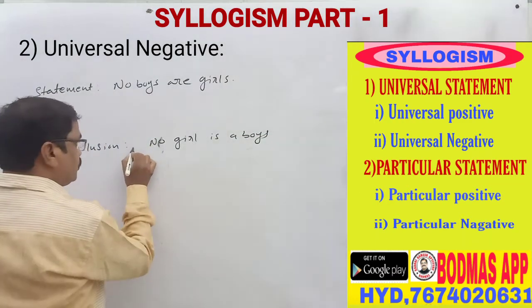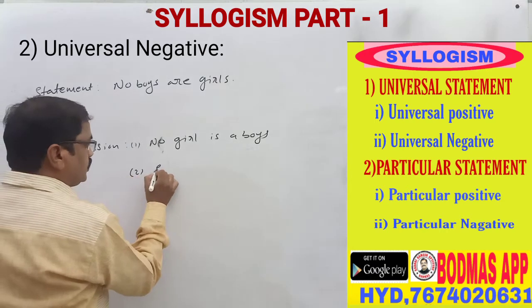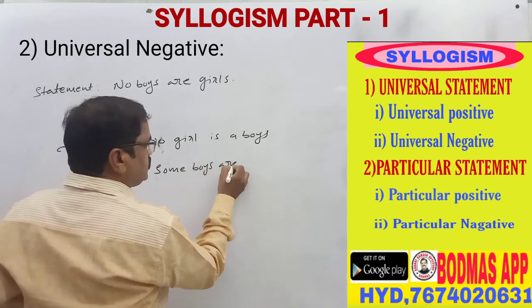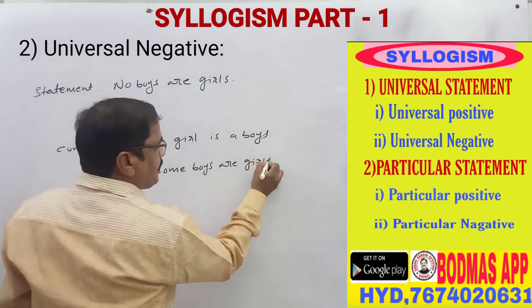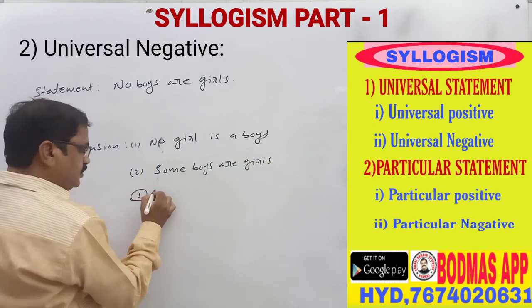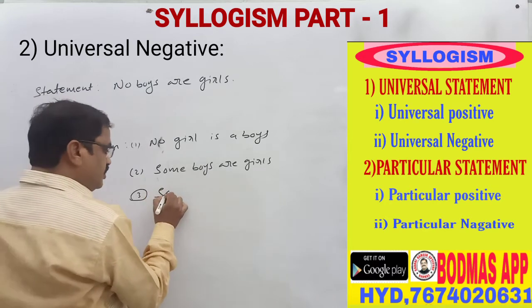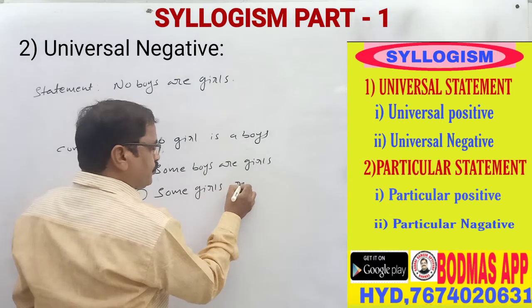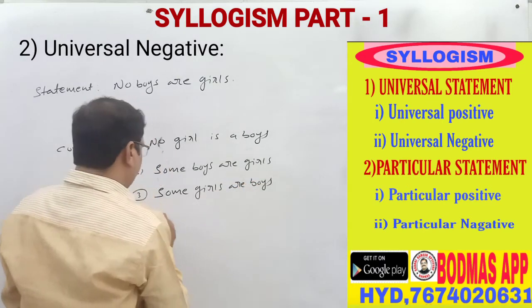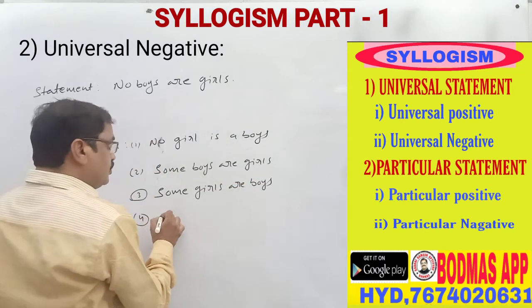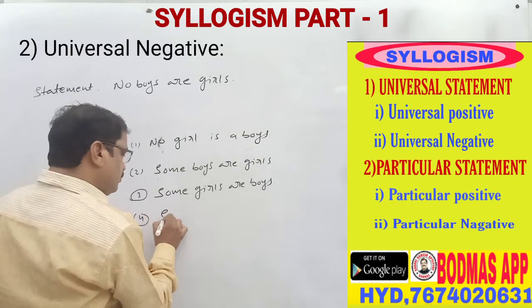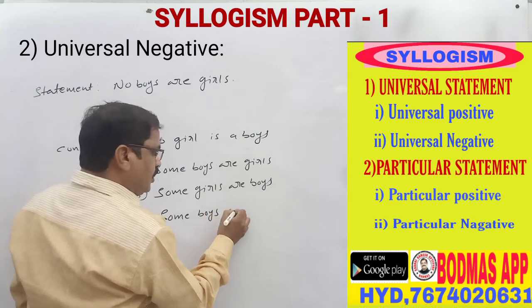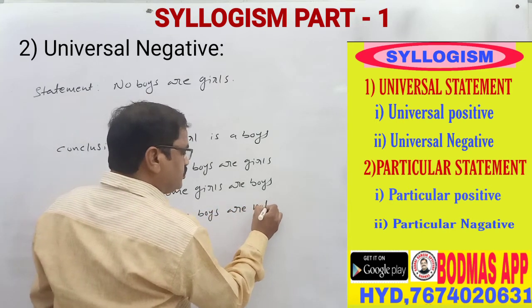Next, number 2. Some boys are girls. Third one: some girls are boys. Fourth: some boys are not girls.